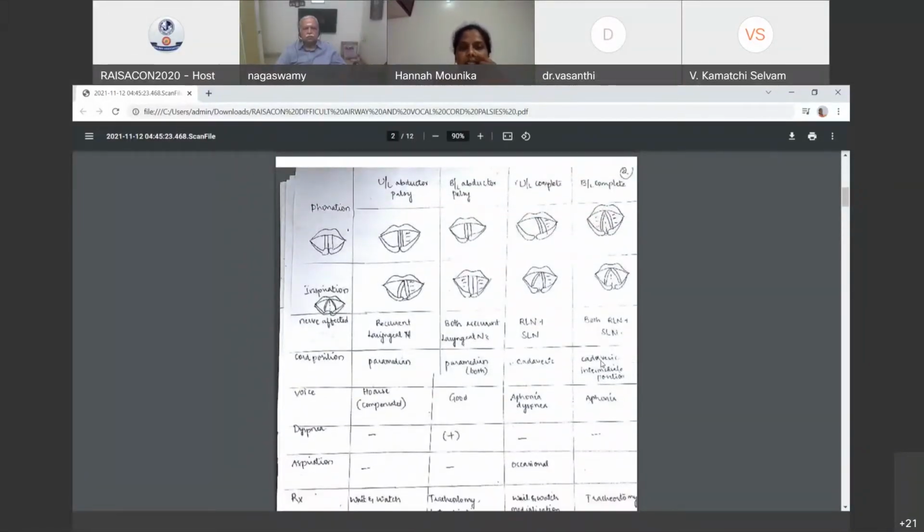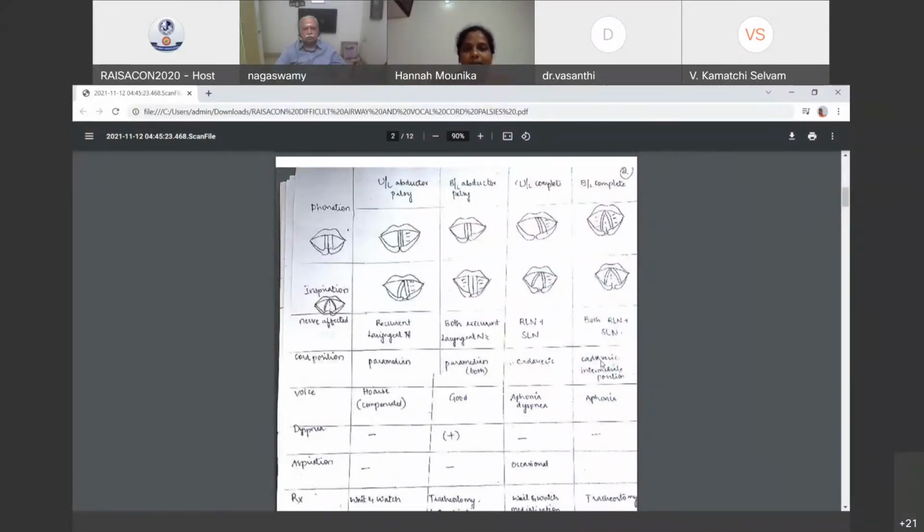First comes unilateral abductor palsy. Actually, even with mild trauma, abductors are more affected than adductors. Abductors are supplied by the recurrent laryngeal nerve. So we can see this as unilateral abductor palsy where the recurrent laryngeal nerve is affected. The diagram which I have shown is a right-sided palsy.